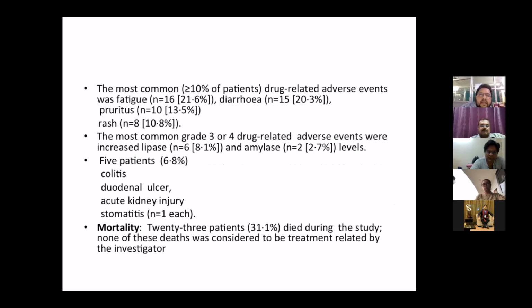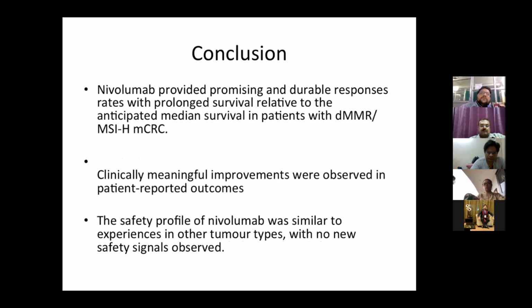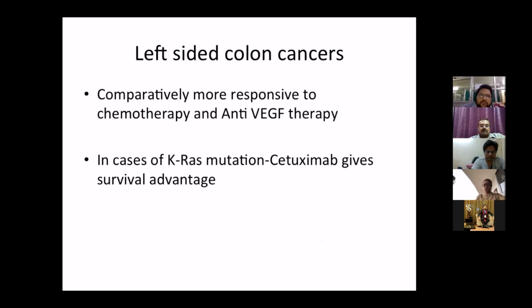The most common grade 3 toxicities included duodenal ulcer, acute kidney injury, and stomatitis. There was a mortality of 31.1% of patients in this study. None of the deaths was considered to be due to a treatment-related event, as per the investigation. The conclusion was that nivolumab provides promising and durable response rates with prolonged survival relative to the anticipated median survival in metastatic colorectal cancer. The safety profile of nivolumab is similar to other agents used.